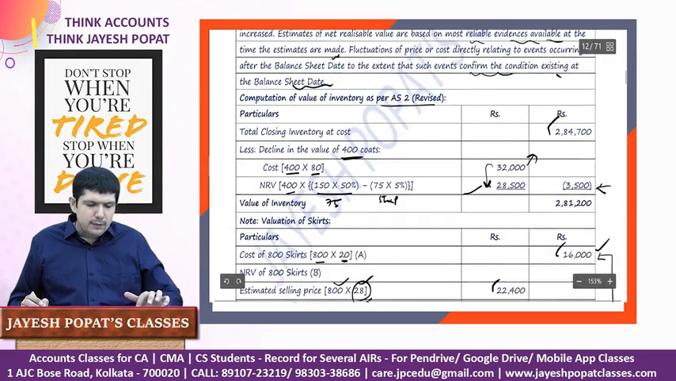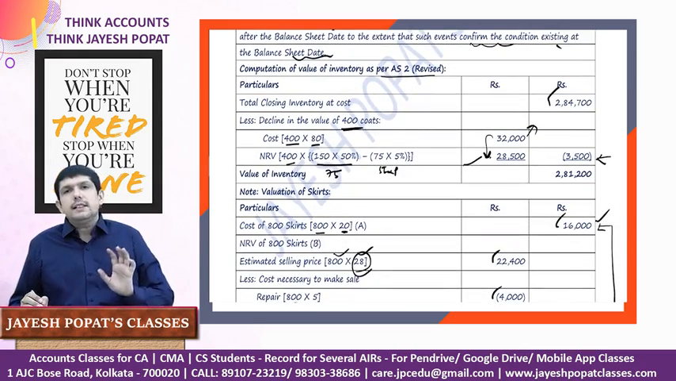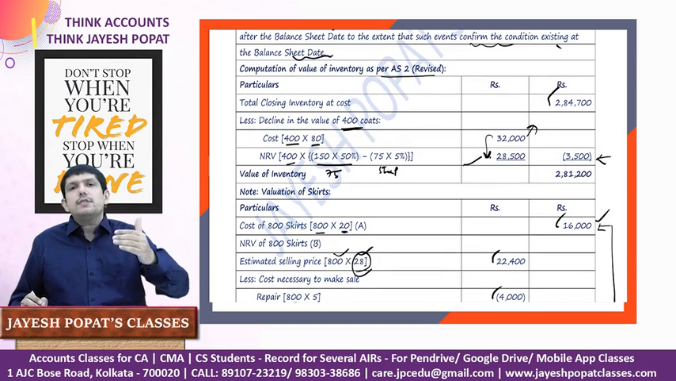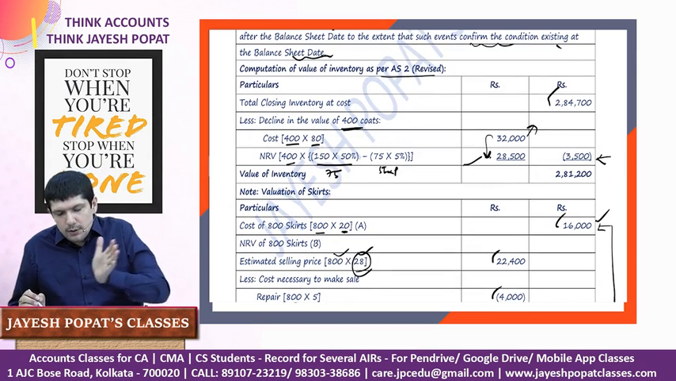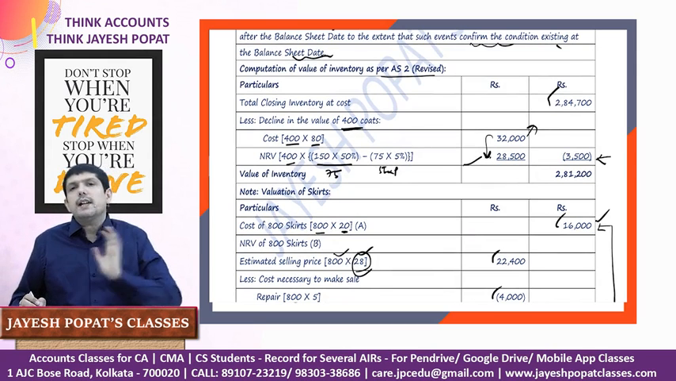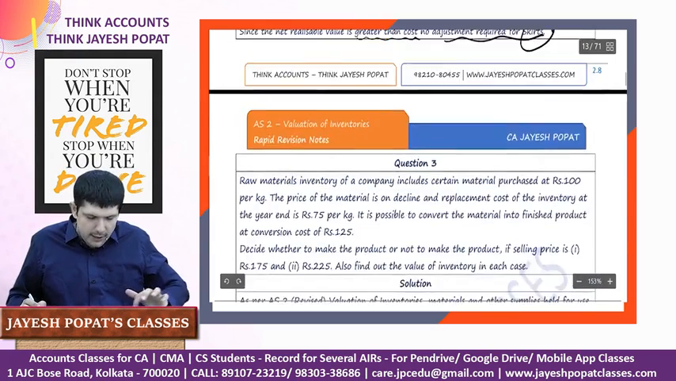So whatever adjustment was required in case of coats, we did the adjustment because it was included at cost. We need to include it at NRV, so we reduce the difference between cost and NRV to arrive at the NRV. Let's move to the next question.